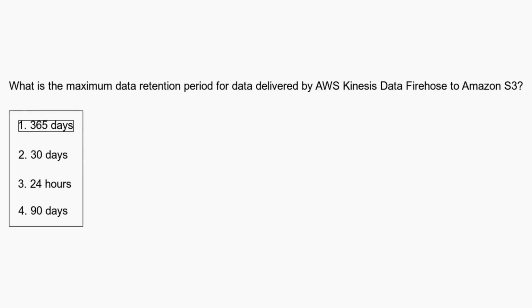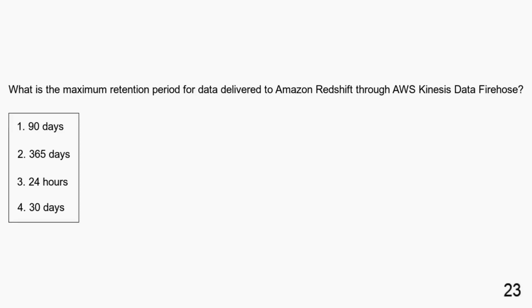AWS Kinesis Data Firehose can retain data in Amazon S3 for a maximum of 24 hours by default, and up to 365 days. What is the maximum retention period for data delivered to Amazon Redshift through AWS Kinesis Data Firehose? 90 days. 365 days. 24 hours. 30 days.